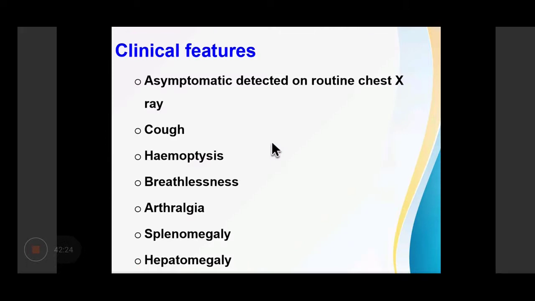Now, clinically, these persons are often asymptomatic and are detected on routine chest X-ray as hilar or mediastinal lymphadenitis. Sometimes they can have cough, hemoptysis, or breathlessness if there is involvement of the lung. Then there can be arthralgia, splenomegaly, hepatomegaly, iritis, and erythema nodosum.